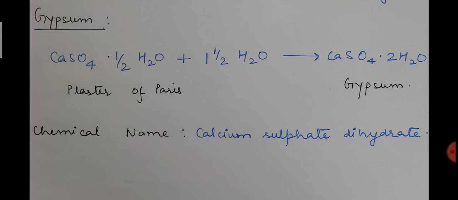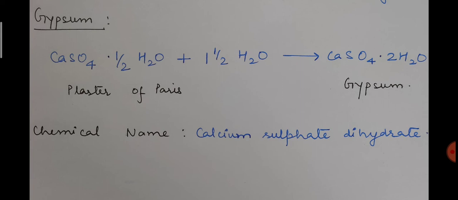I think one question is also given in your exercise: why should plaster of Paris be kept in an airtight container? It is because when plaster of Paris comes in contact with air, which contains water vapor, it combines with the water vapor present in air and forms gypsum. Gypsum is a hard solid mass to which we are not able to give any shape, so it becomes useless to us. So that is about plaster of Paris and gypsum.